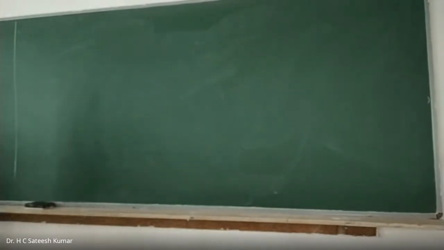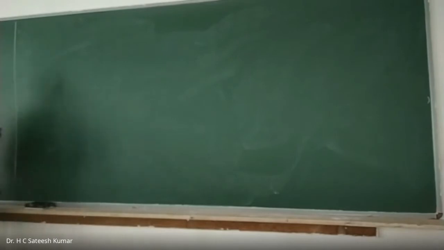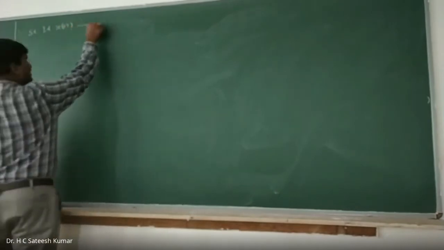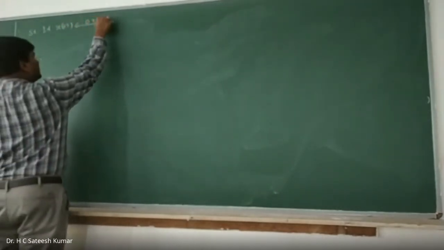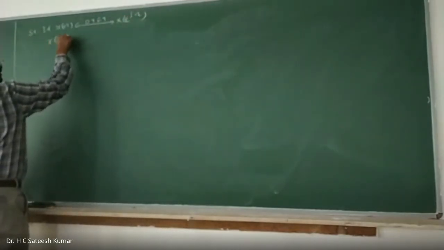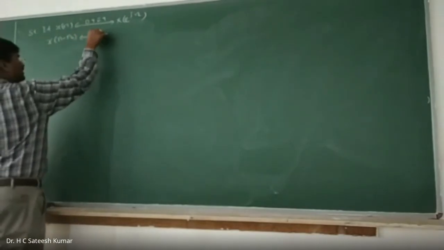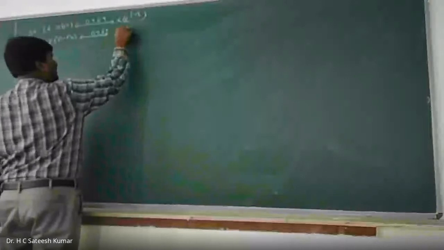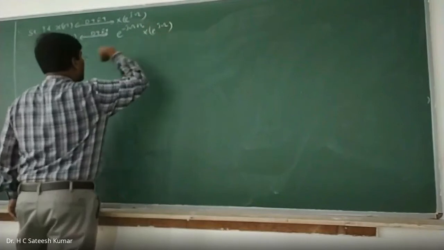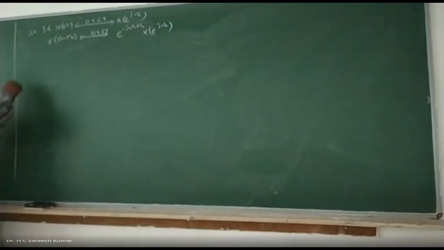Next property says time shift property. Statement is like this. If x of n has DTFT x of e to the power of j omega, x of n minus n naught has DTFT e to the power of minus j omega n naught into x of e to the power of j omega. Okay. So how to do this one? So proof.